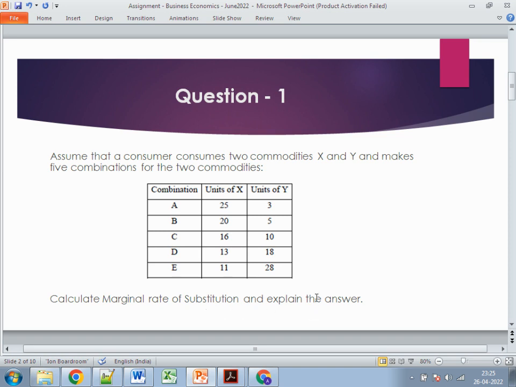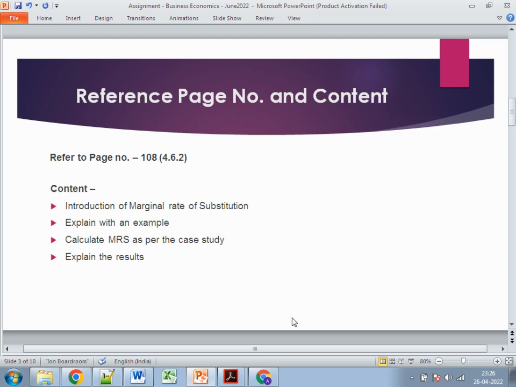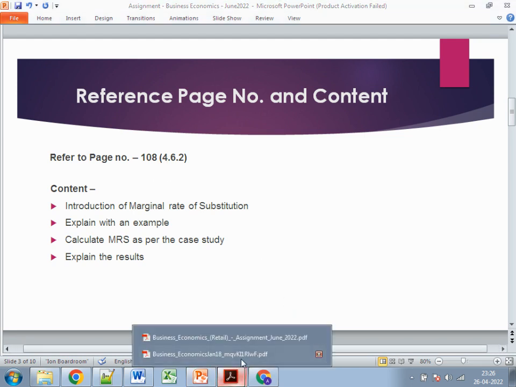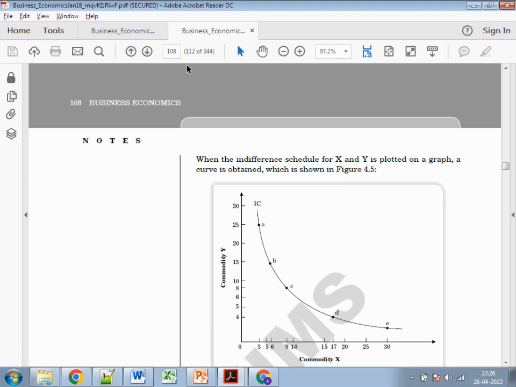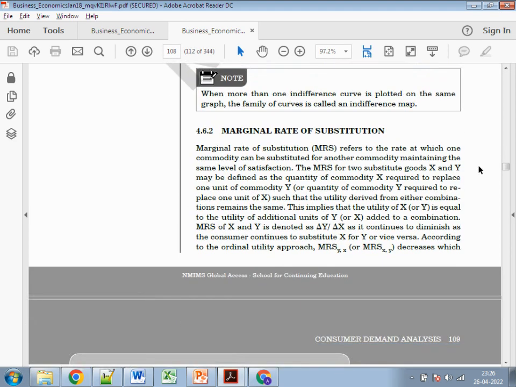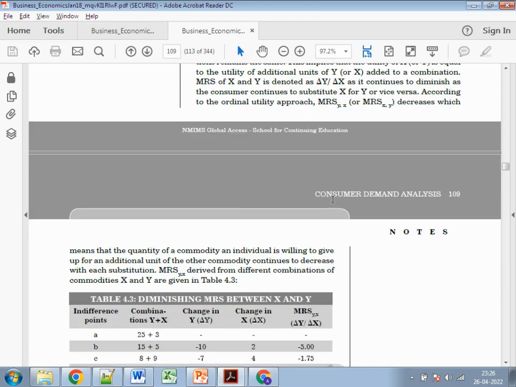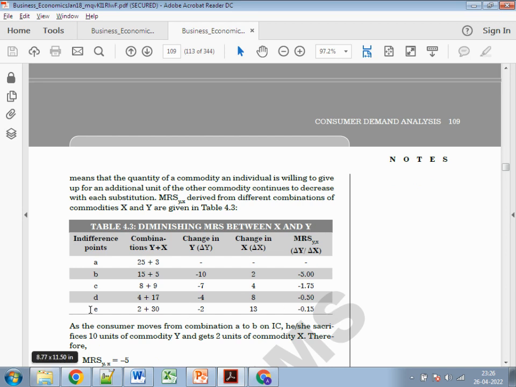So you just need to do one calculation here. You need to calculate the MRS, explain what MRS is, and after that explain the answer. Many students ping me and ask, sir, is it delta x upon delta y? Start by referring to the page number. Go to page number 108 of the book. On page 108, it's clearly mentioned what the marginal rate of substitution is. You need to explain all of this, and after that there's one calculation.